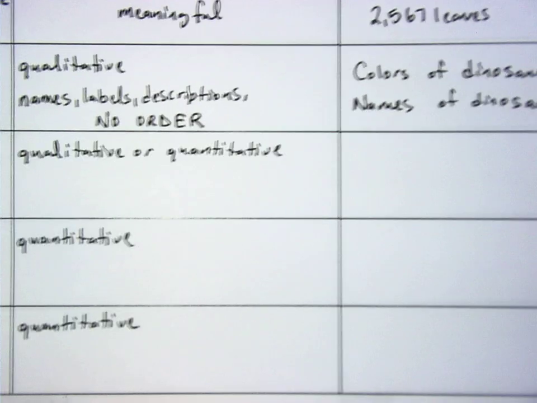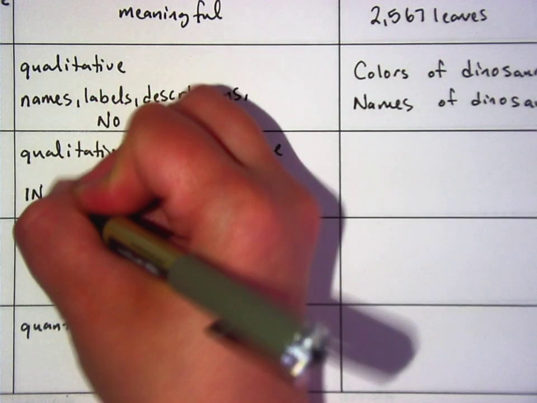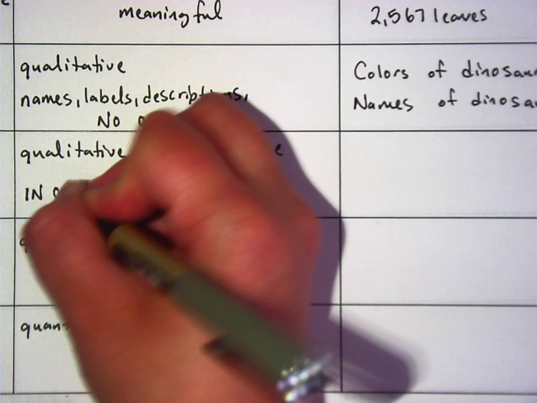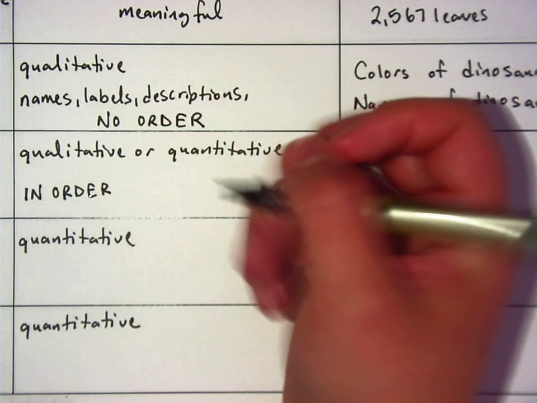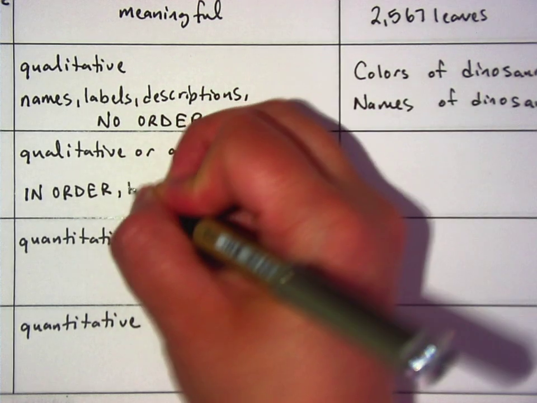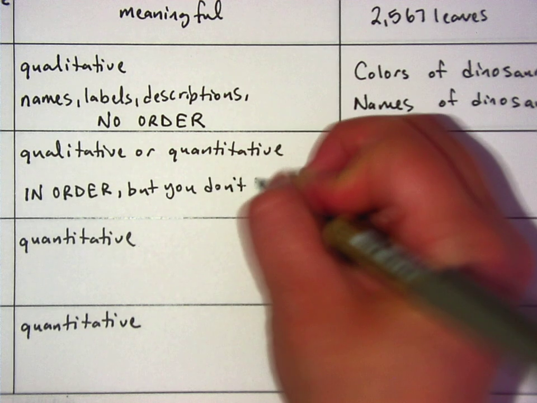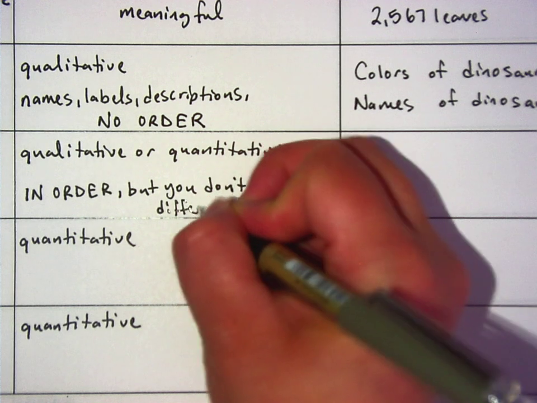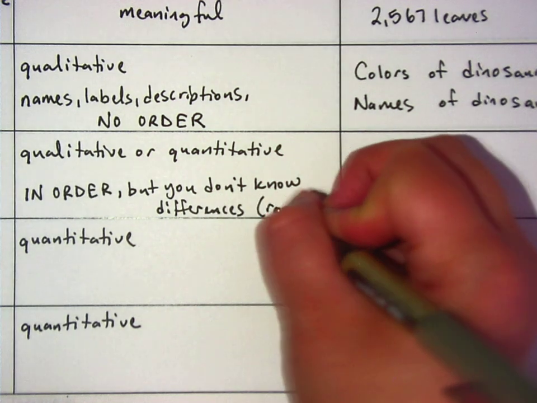Ordinal is in order. So these are things that are in order, or they have an order to them. But you don't know differences. This is often like rankings.